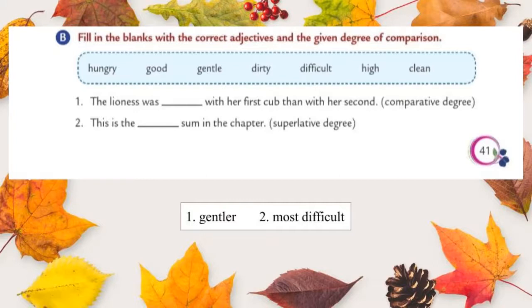This is the dash sum in the chapter. Yes, the correct answer is difficult. Already I said that we do not use er and est with some words. So for the word difficult also we do not use est. Instead of that we should use most. So the answer is, this is the most difficult sum in the chapter. Remaining you should try in your grammar book.